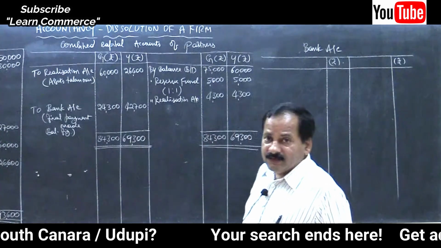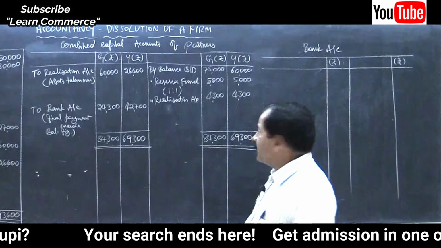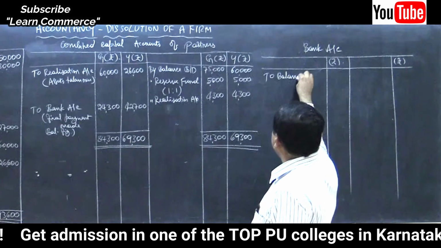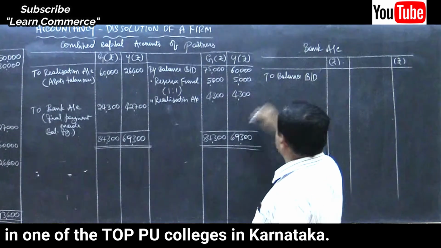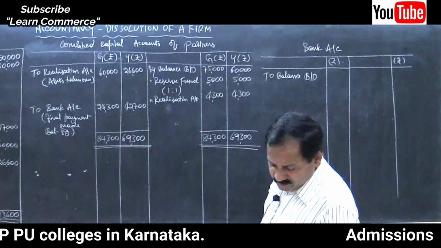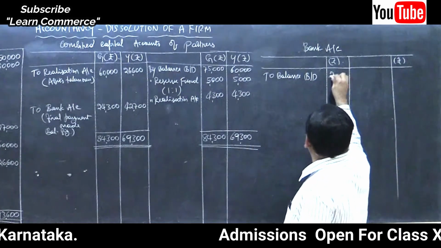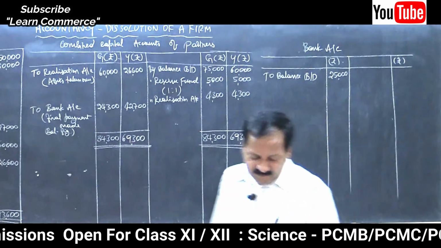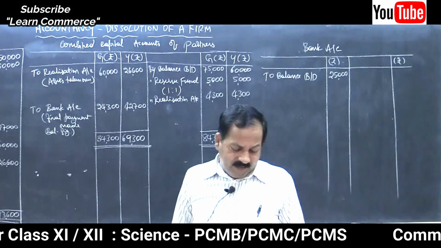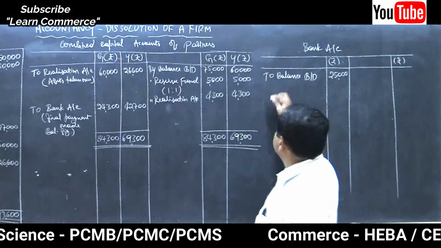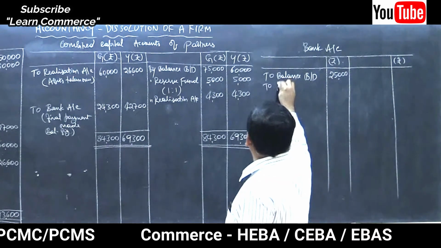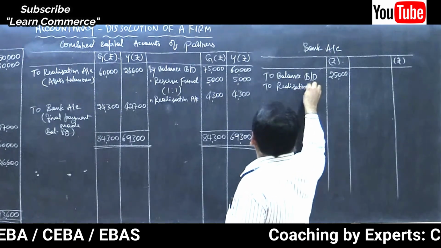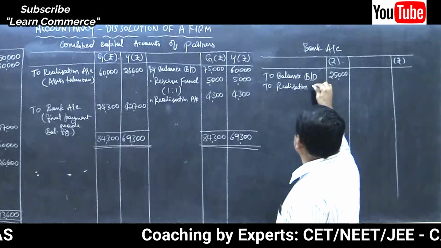Yes, last part, this bank account, right? Start with the opening balance. To balance brought down, 25,000. Then to realization account, assets realized. That is we got money by selling the assets.